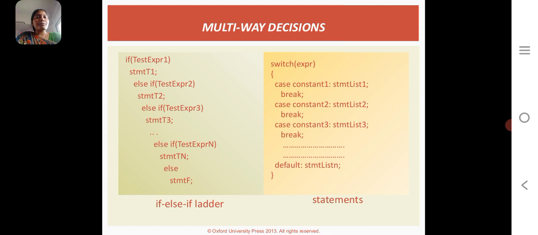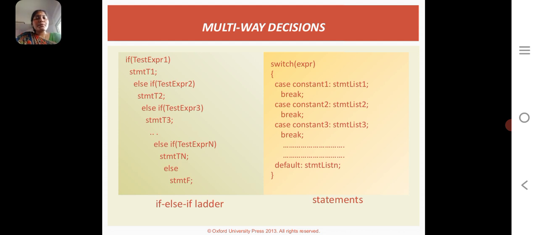We see two types of multi-way decision making statements, and they are the if else ladder and the switch statement. In the if else ladder, what is meant by ladder? Ladder means it is combined by another set of paths. So the if else if ladder is a combination of parts of the if else statement. If the test expression is true, the true statement is displayed. Suppose the expression is false, we go to the next expression.